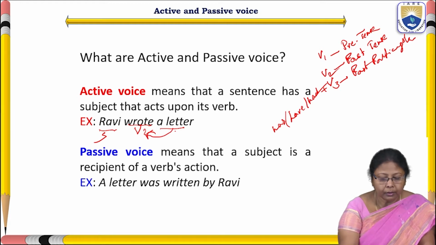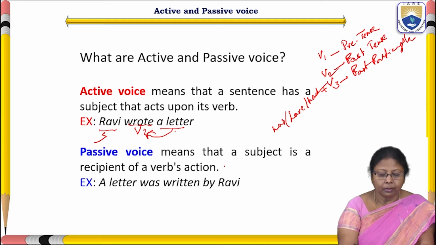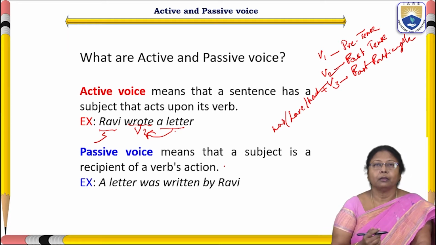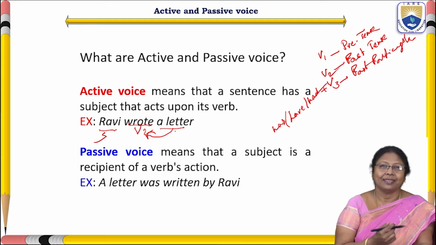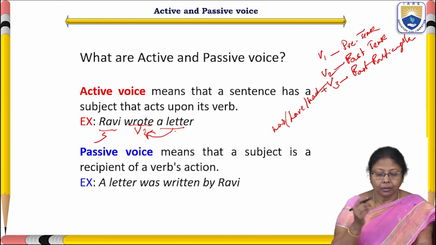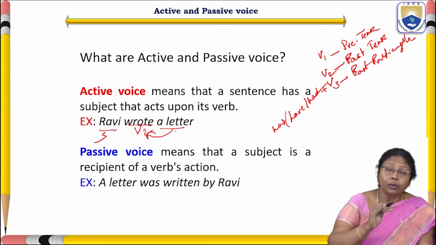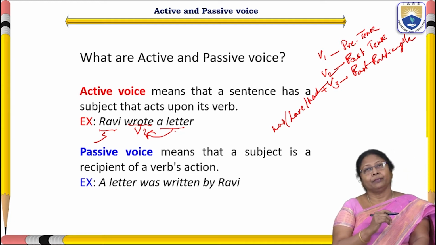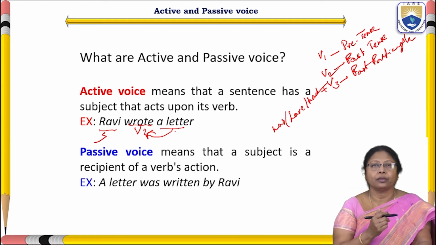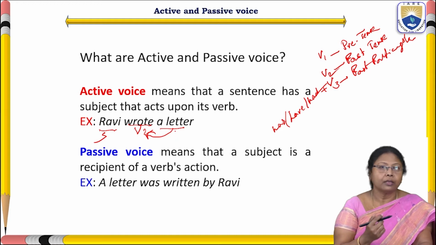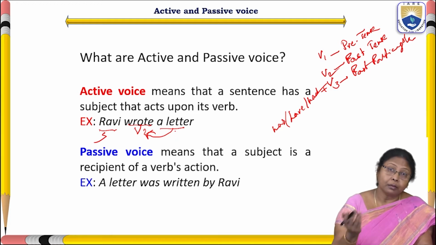So when we convert this sentence into passive voice, before that, let us see what passive voice is. Passive voice means that the subject is the recipient of a verb's action, a receiver of the action. In simple language, in passive voice the subject is the receiver of the action.